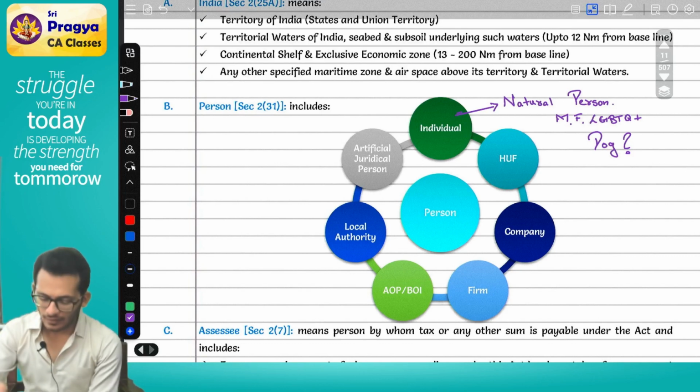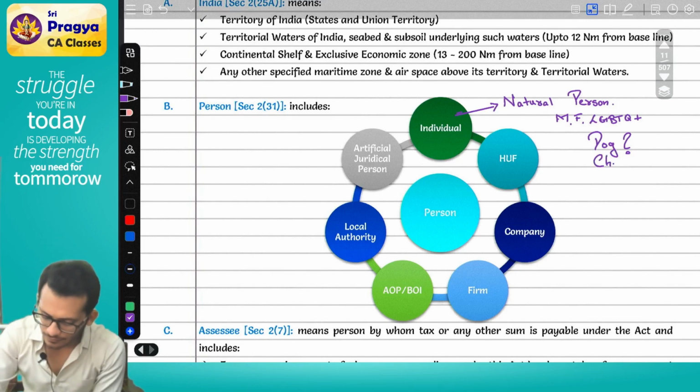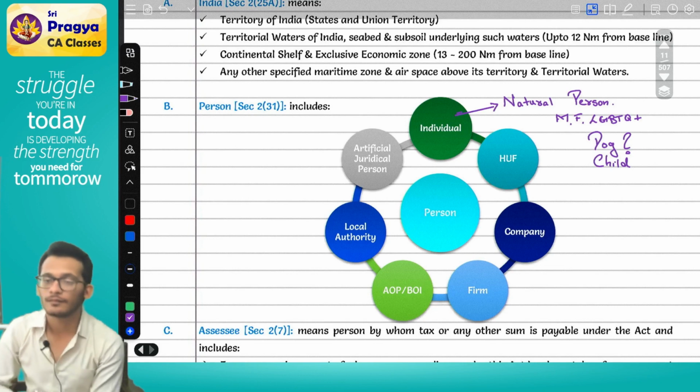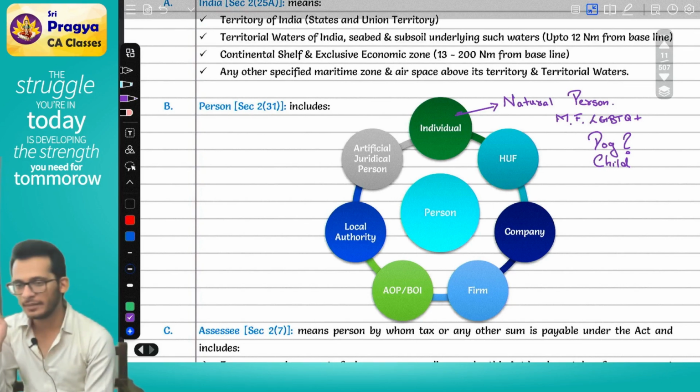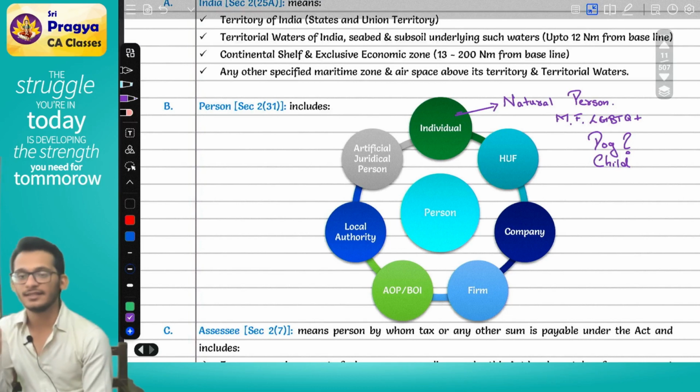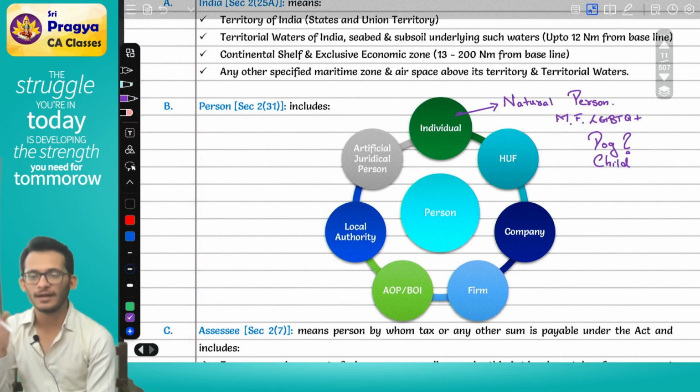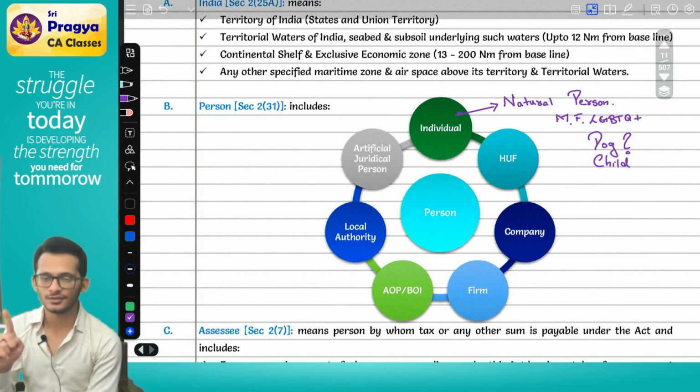Clear? Question. Child. Is a child an individual? Yes, a child is an individual, but he will be represented by the guardian. So, a child is an individual because he has a sixth sense, which develops. Yes, a child can still make decisions.